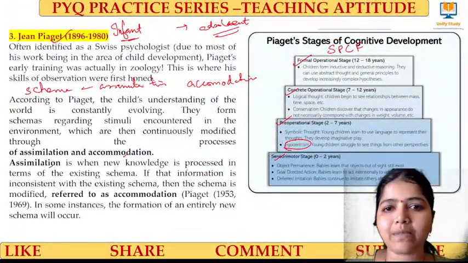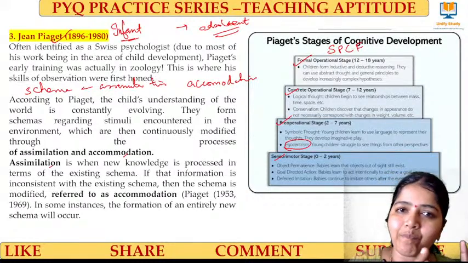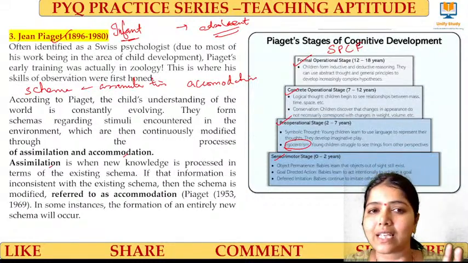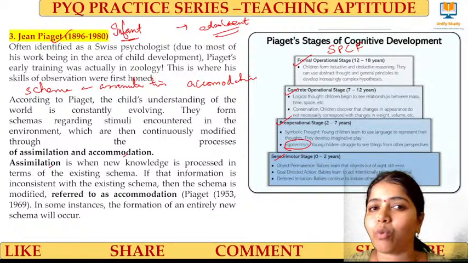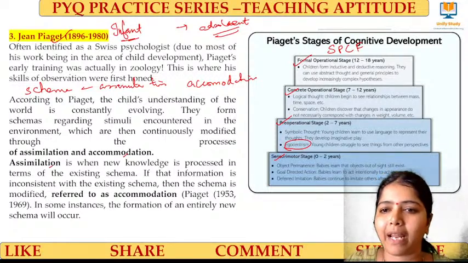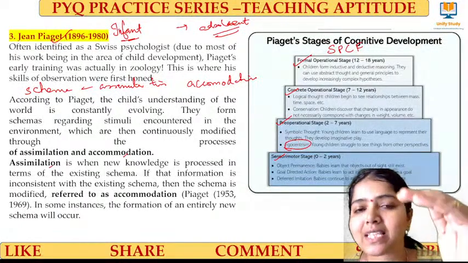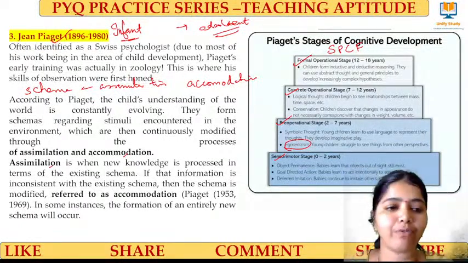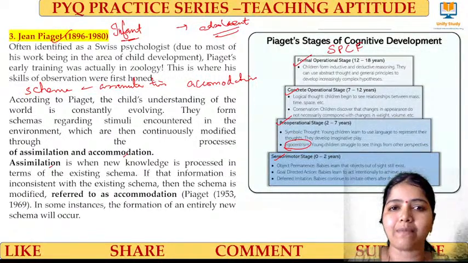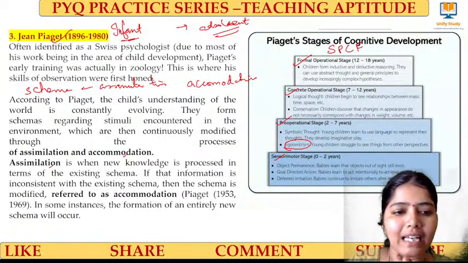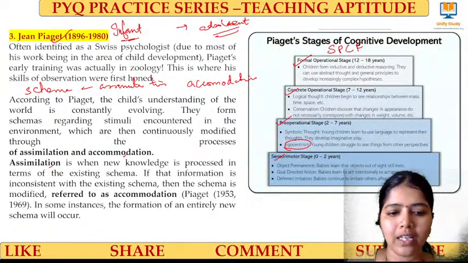Jean Piaget's theory is mainly meant for what? The cognitive, the constructivism development and cognitive. This is cognitive development with respect to SPCF. These are the stages, and you have to remember the keywords like schema, assimilation, and accommodation. Clear, learners? Yes. Yes, very good.